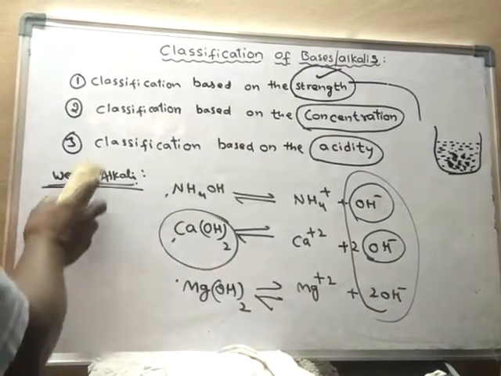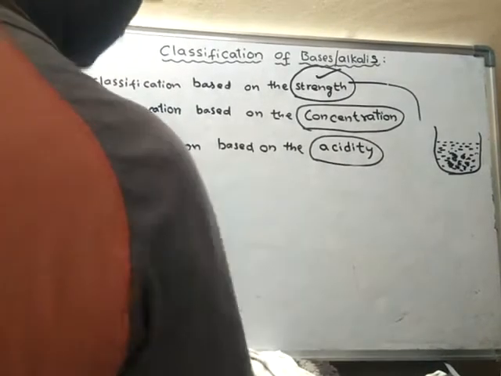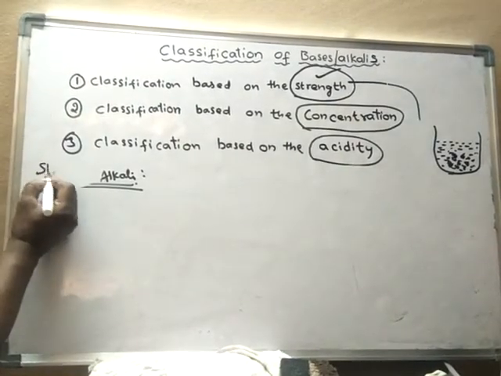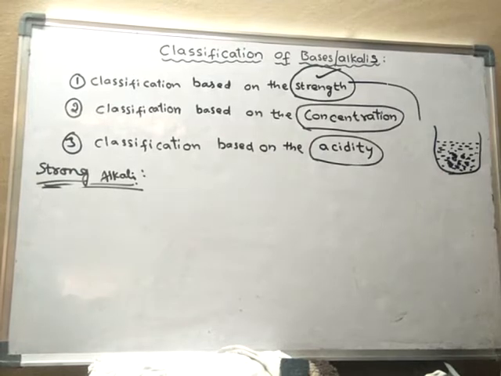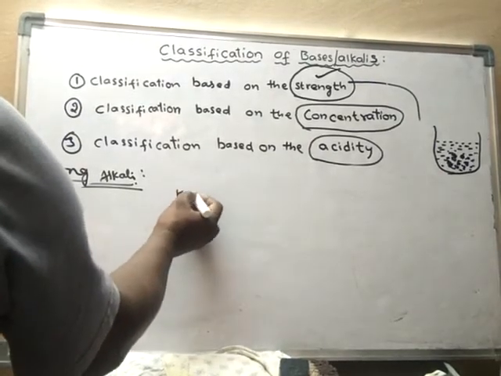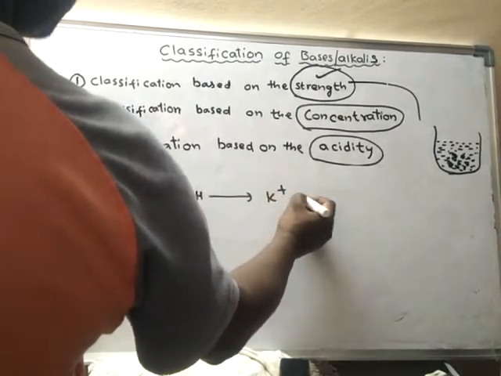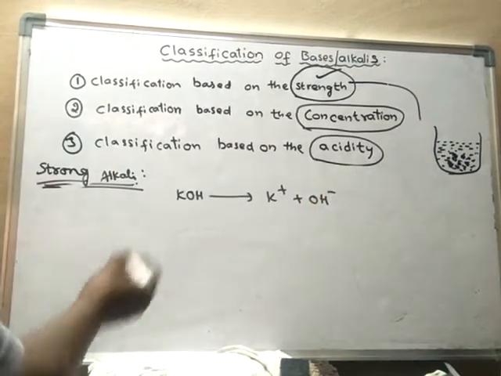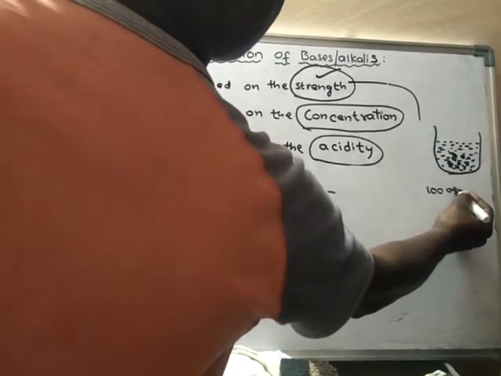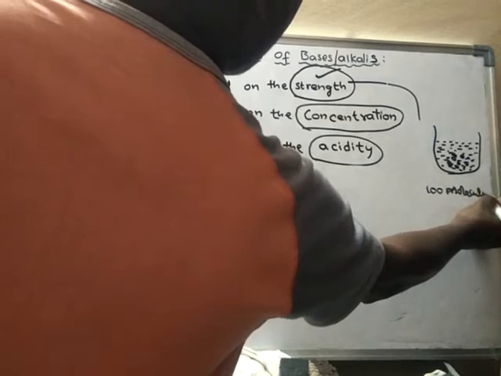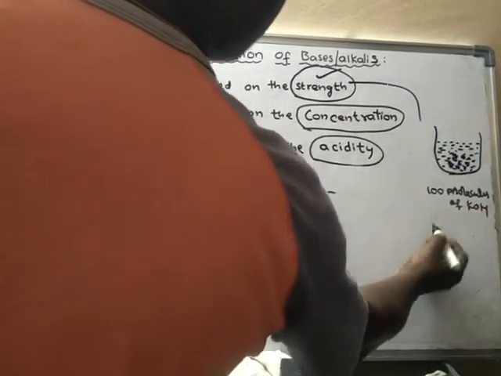Now let us learn about the strong alkalis. If you take examples of strong alkalis, potassium hydroxide undergoes complete ionization. That means no molecule of KOH remains in the solution. If I take 100 molecules of KOH, all the 100 molecules undergo dissociation.